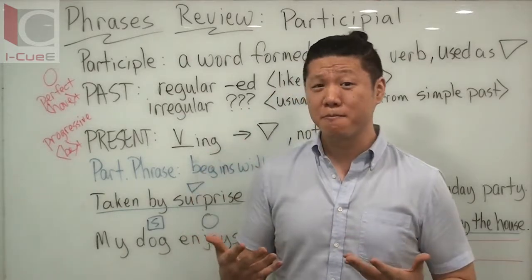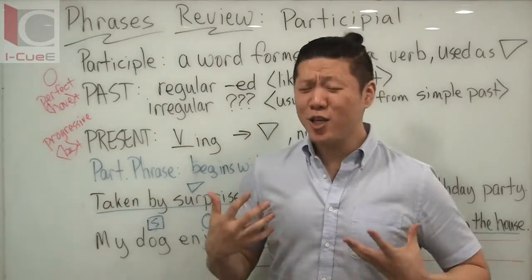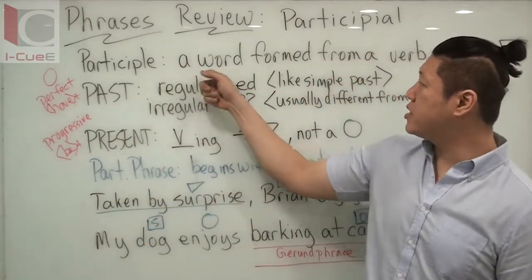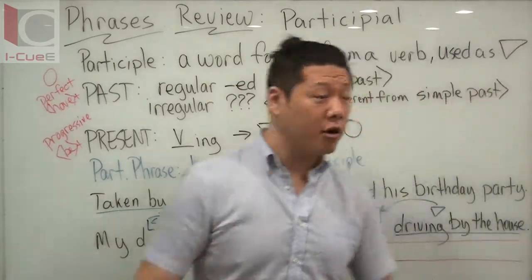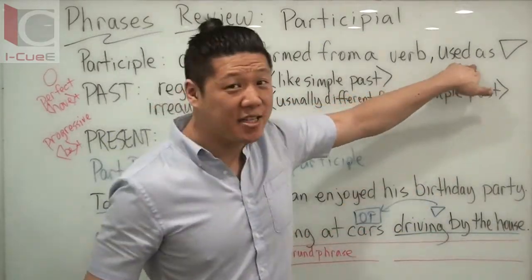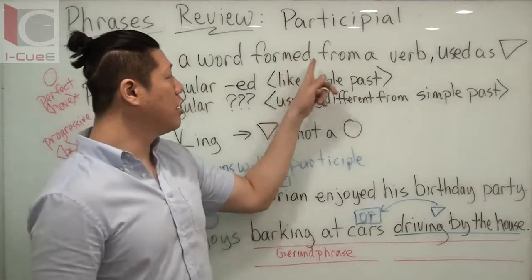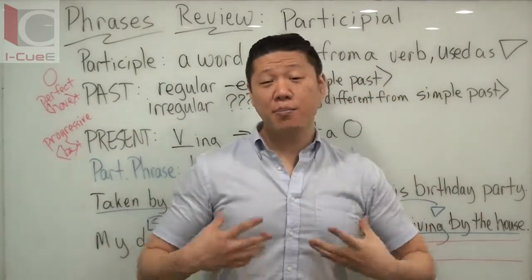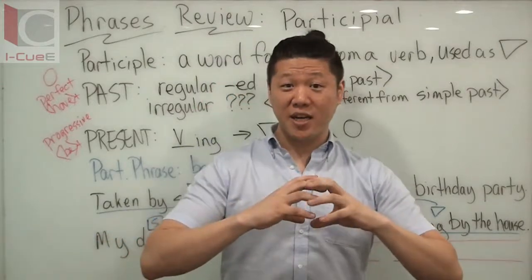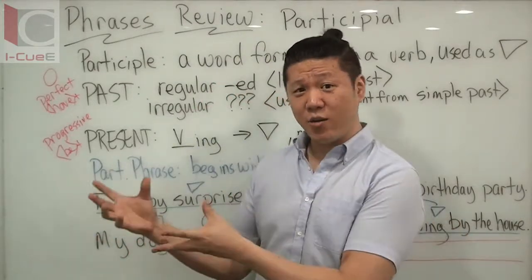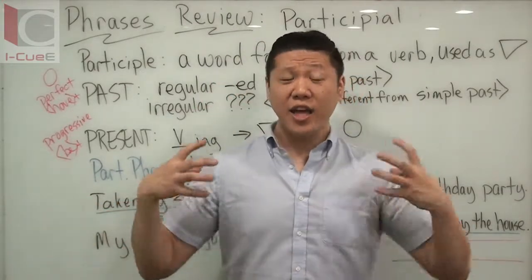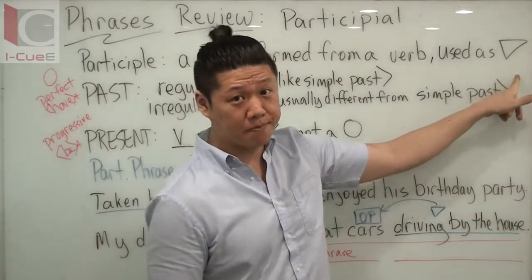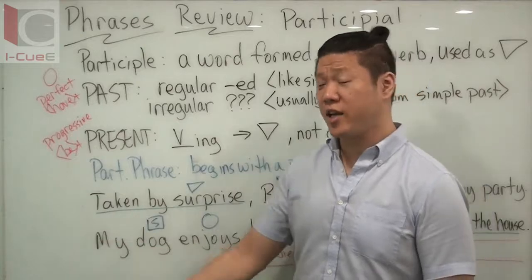The difference is how we use it. That's the difference. So what is a participle? A participle is a word formed from a verb, but it's acting as an adjective. A gerund is a word formed from a verb, but is being used as a noun. But in the present participle, because it's verb-ing, and because gerunds are also verb-ing, they look exactly the same. It's just, again, how do we use it? And we'll see an example of that later on.